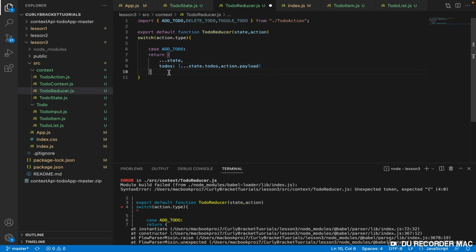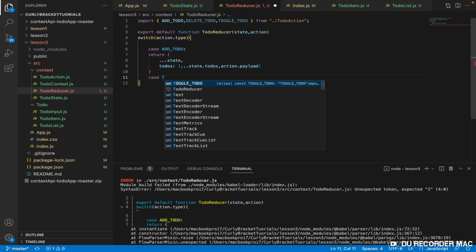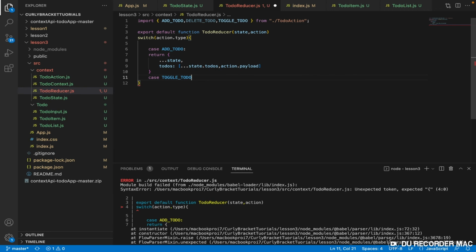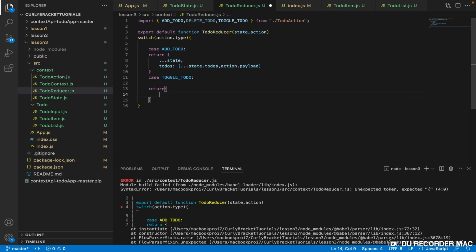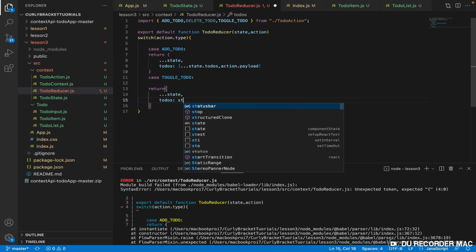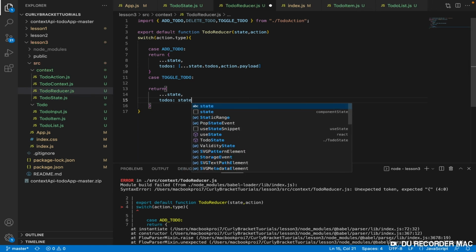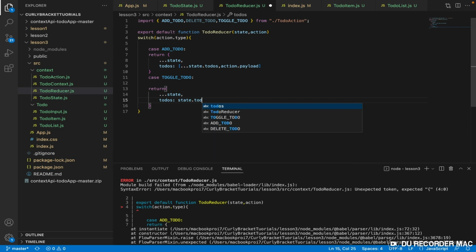All right. So when the case is toggle to-do, this is what we want you to do. We want you to return the following: every value of the state already, and then to-dos should have the following: state.todos.map.